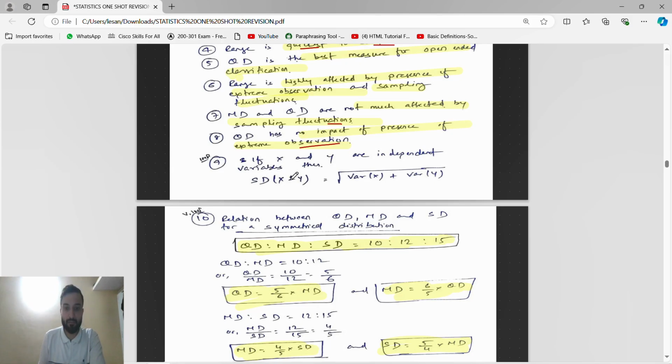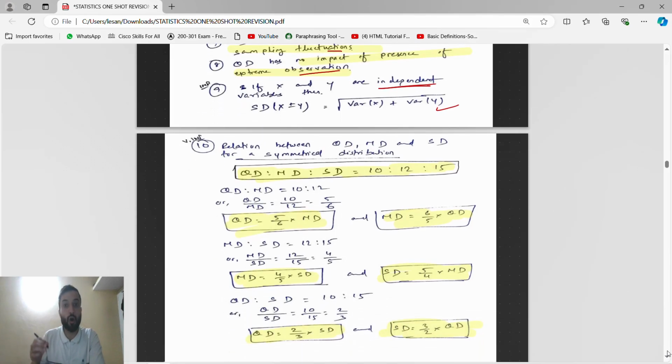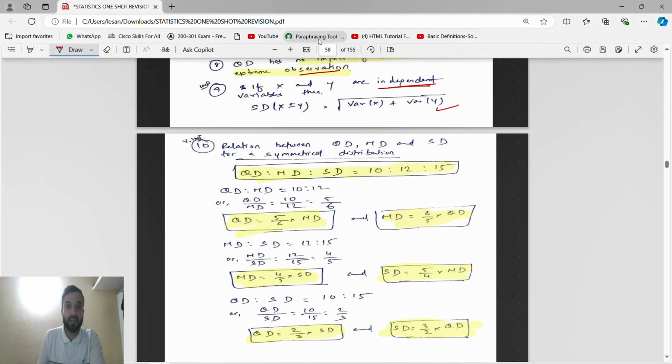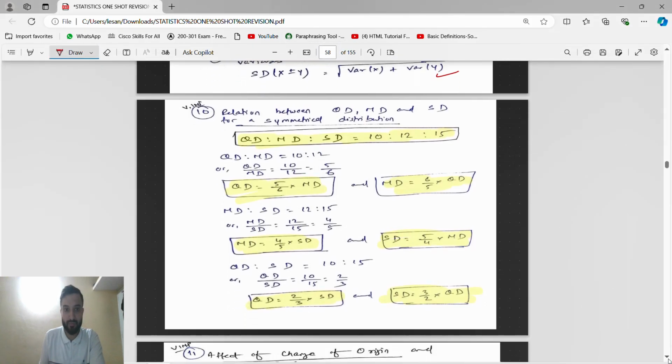Standard deviation of x plus or minus y, if independent, is the square root of (variance of x plus variance of y). Guys, remember this, we have to remember the formula directly. They will ask it in the examination, they will not ask the numerical.